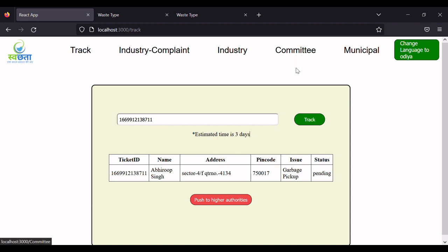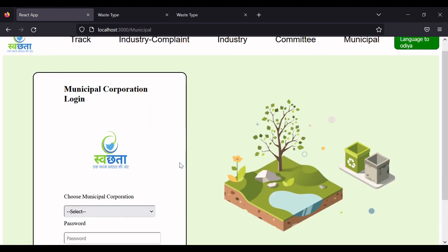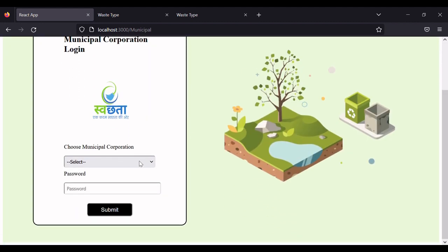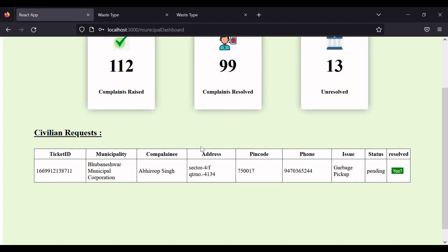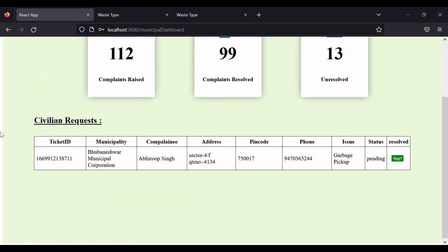Now we'll see the municipal dashboard. The request generated by the user will now pop up in the respective municipal corporation's dashboard. Each municipal corporation has its own login credentials. For example, BMC will now log in, and as you can see, the civilian request is showing.